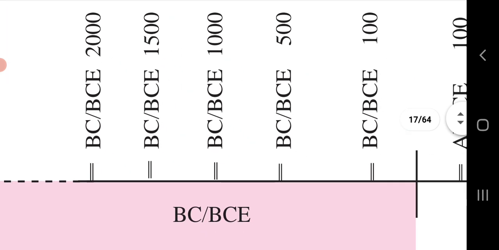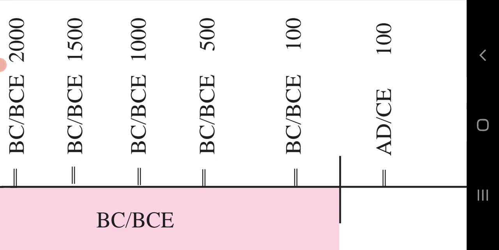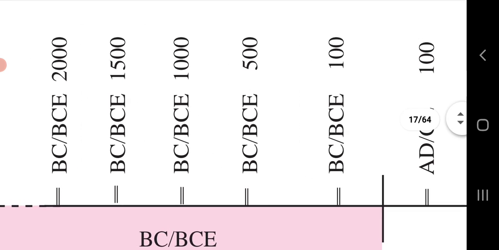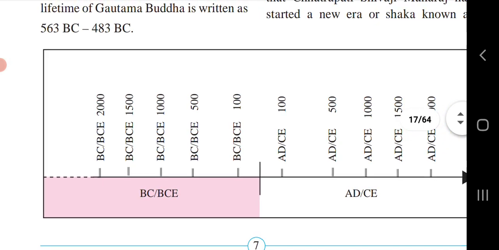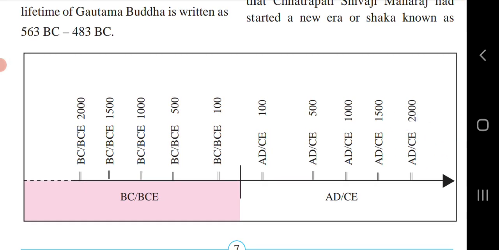Let's see this chart. BC or BCE, before Christ or before Common Era, 2000, 1500, 1000, 500, 100, then AD or CE, Common Era or Anno Domini, 100, 500, 1000, 1500, 2000.